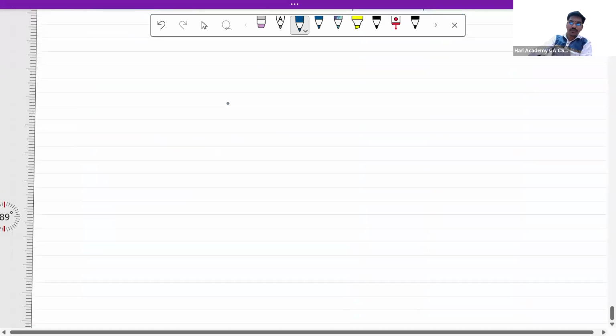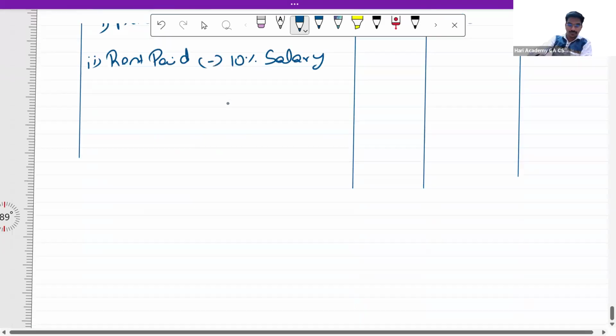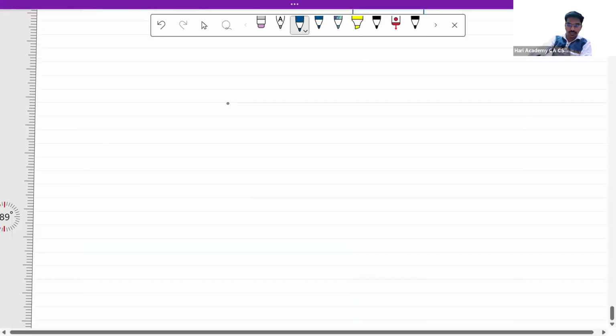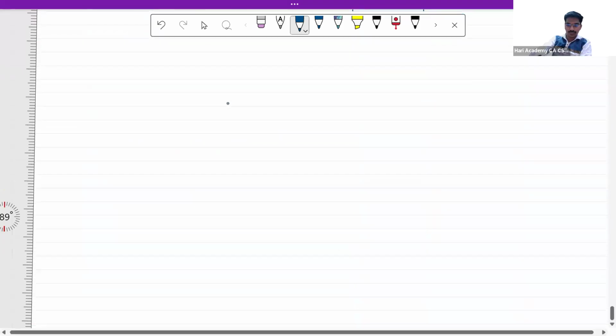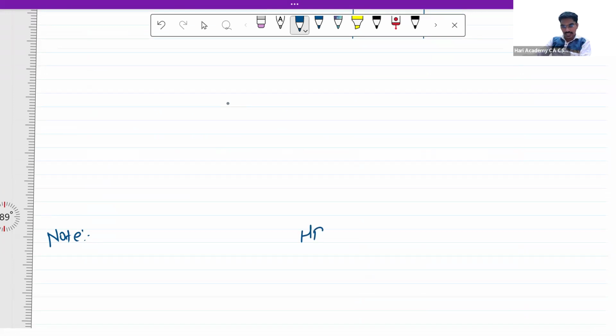So for the purpose of HRA, we'll write a note. The salary will have two components. First one is the basic salary, which in our case is 6,60,000.